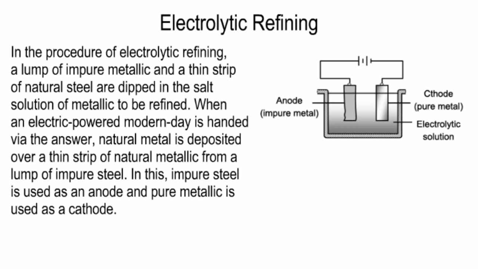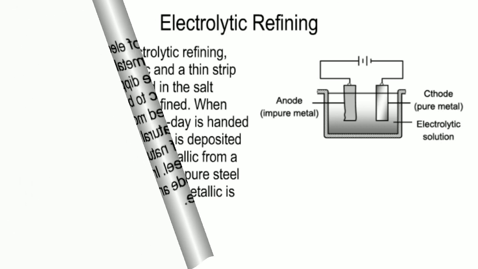When an electric current is passed through the solution, pure metal from the lump of impure metal is deposited over the thin strip of pure metal. In this, impure metal is used as an anode, and pure metal is used as a cathode.